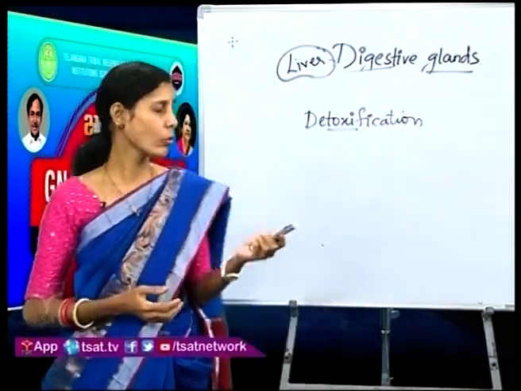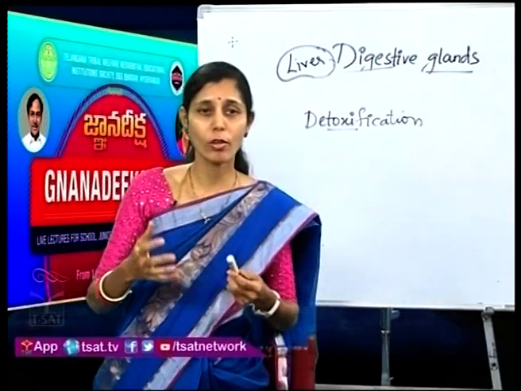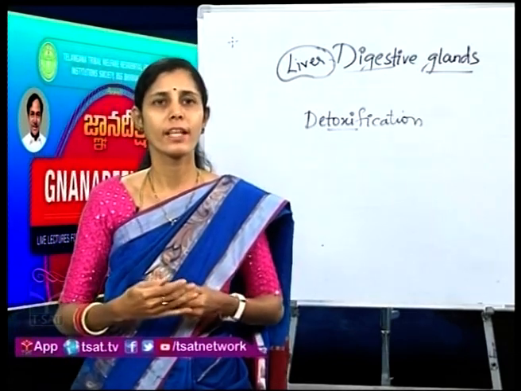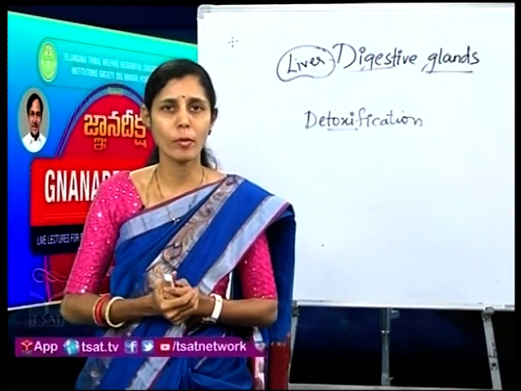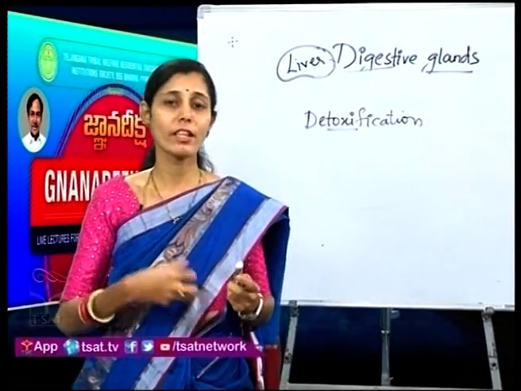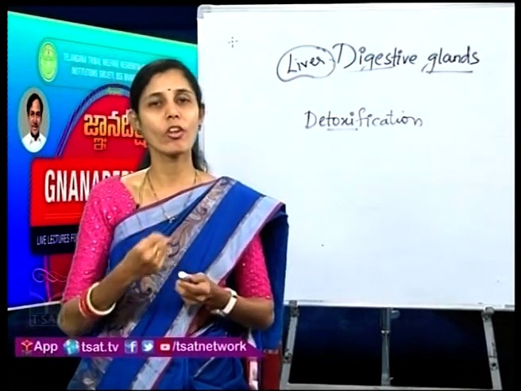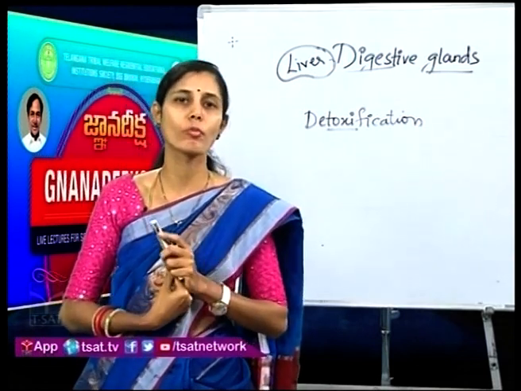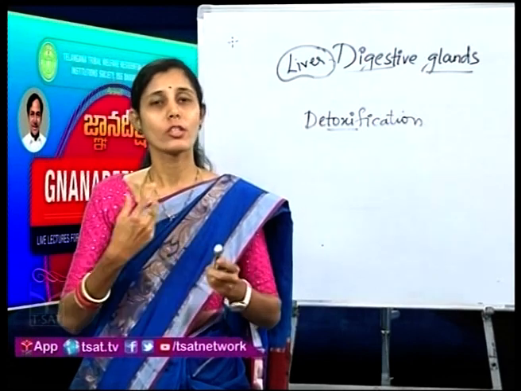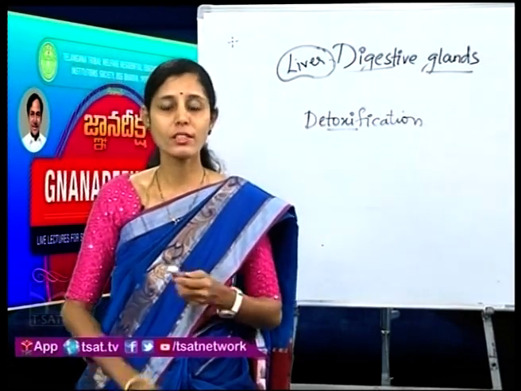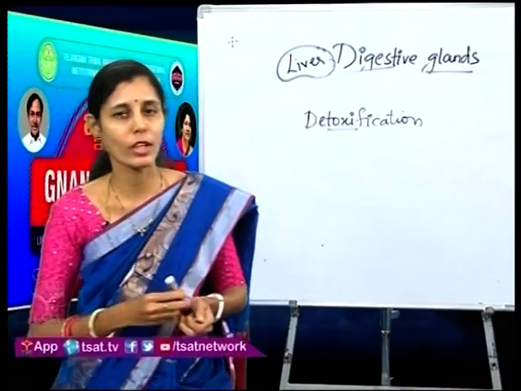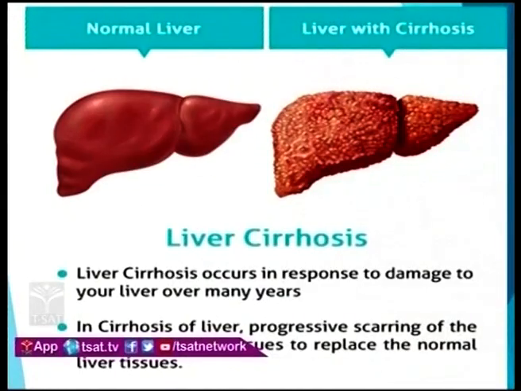And generally you could have seen that people who are having alcohol on a regular basis will be suffering from liver problems. What is the reason why the liver is getting affected? Because the liver is the organ which is detoxifying the alcohol that is being consumed by the people. Okay. So they will be suffering from a disease called liver cirrhosis. Take a look at the slide, children. What is the condition of the normal liver and the liver with cirrhosis?